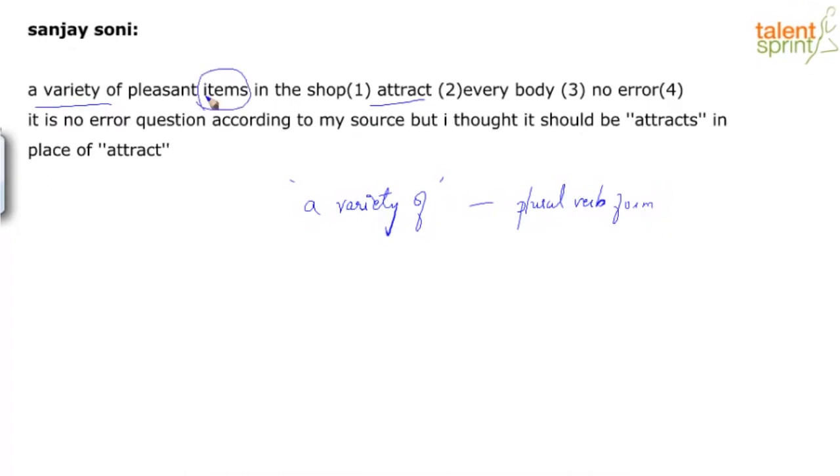More than one item. But otherwise also, right? Let's look at what if you don't have a plural noun after a variety of? You can still use a plural verb. So for example, if I say a variety of treatment methods. In fact, I think a variety of will usually follow a plural noun, because here again we're talking about more than one method. Treatment is acting like an adjective here. Now that we understand, let's move on.